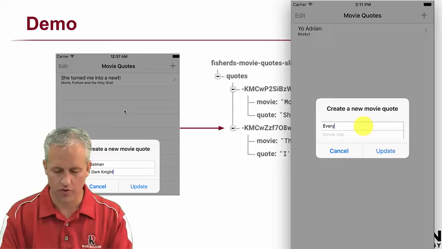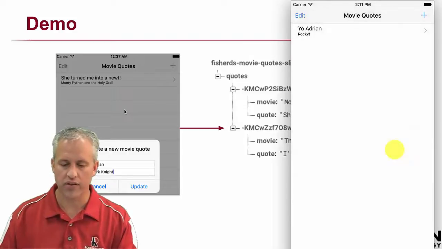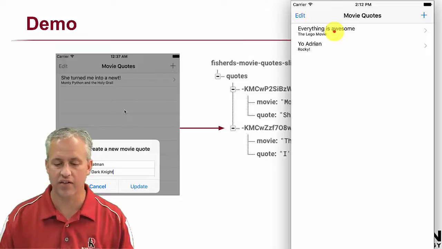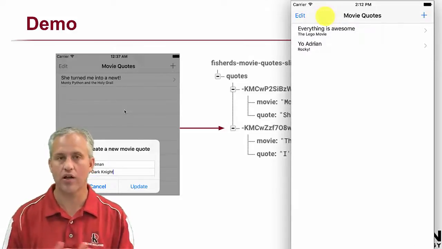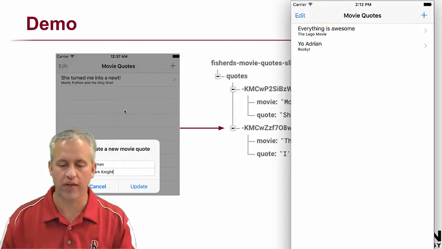So let's just make a quote. "Everything is awesome," right? A good Lego Movie quote. And when you hit update, what that does is it pushes it to your Firebase, and then it actually adds the quote to your screen and you can see it. So that's great. It's backed up everywhere, you know it. But we're actually going to do a little bit more than that this time.